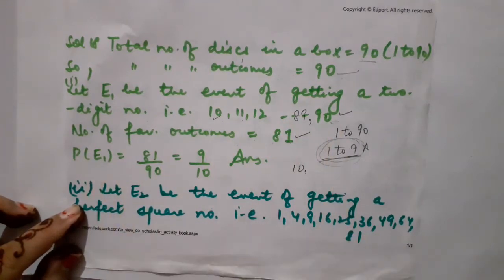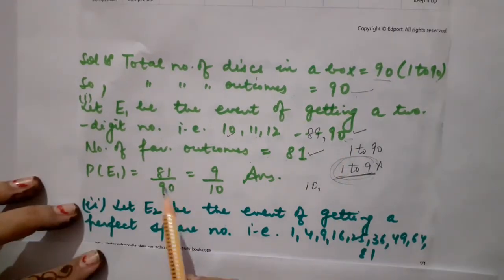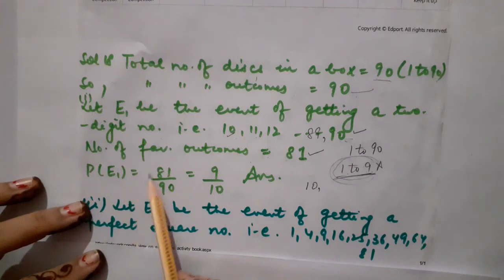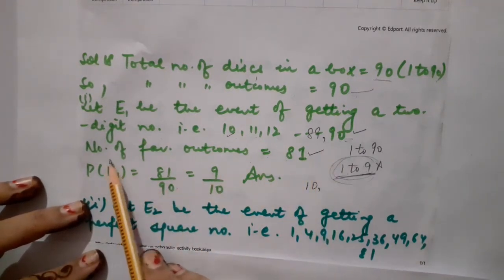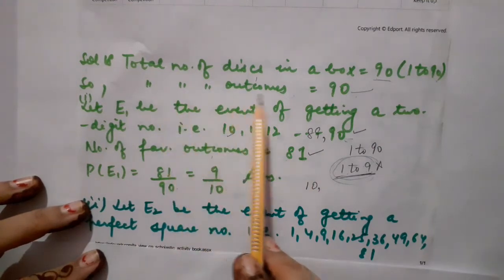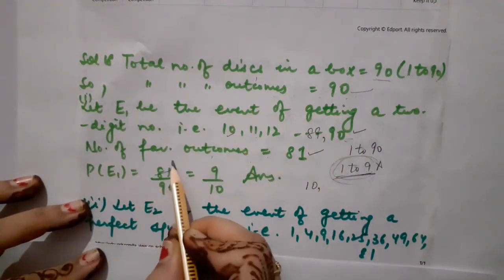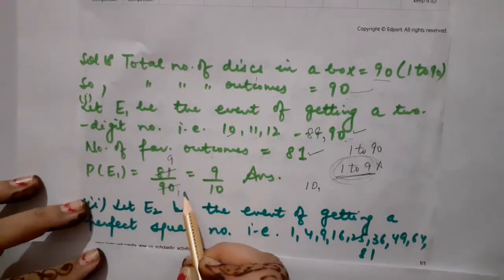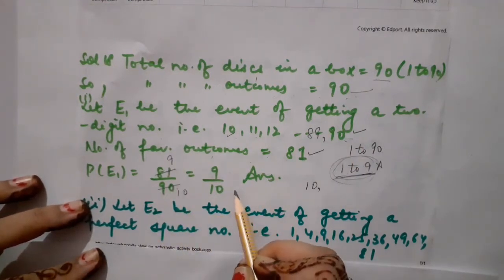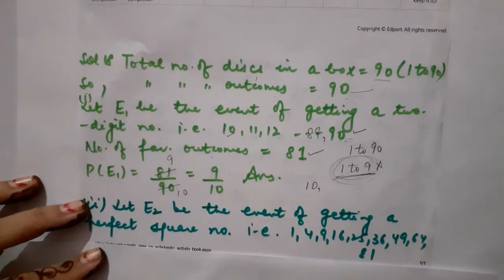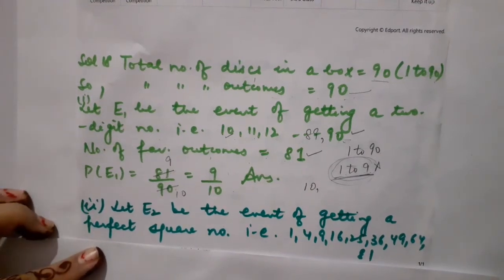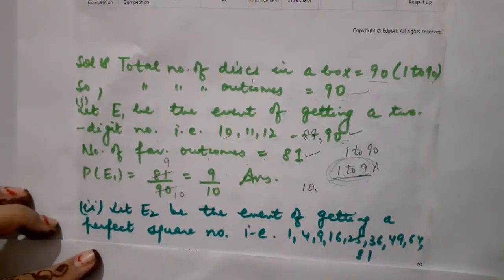So children, the probability of E1 must be equal to 81 upon 90, that is, number of favorable outcomes upon total number of outcomes. Cancel them by the table of 9. 9 nines are 81, 9 tens are 90. So the answer is 9 upon 10. Correct?